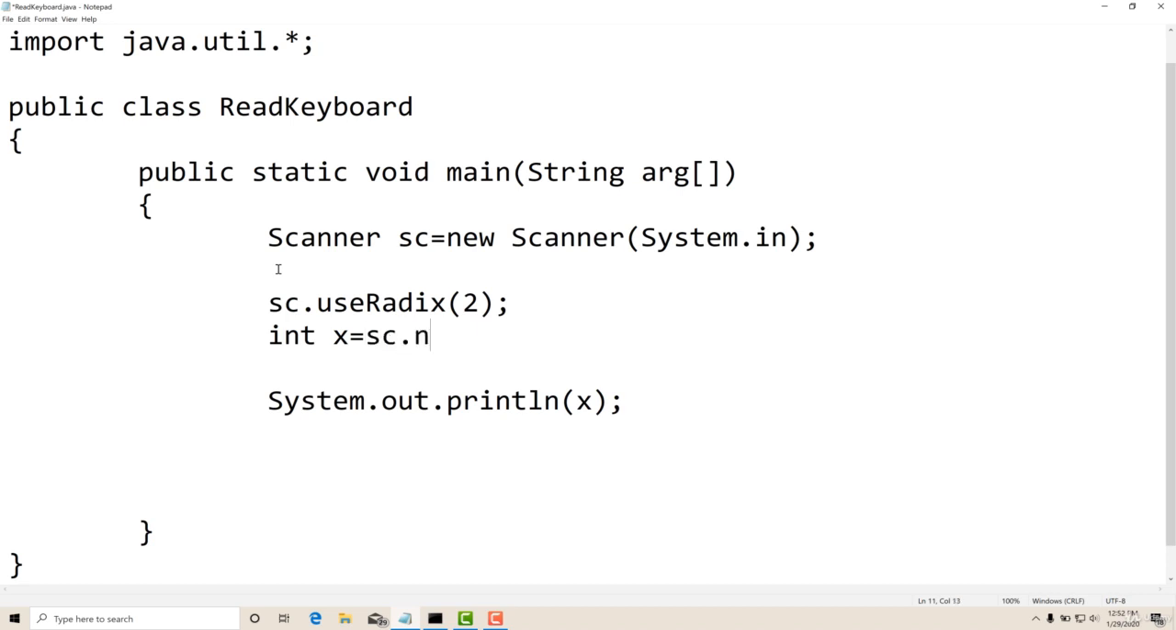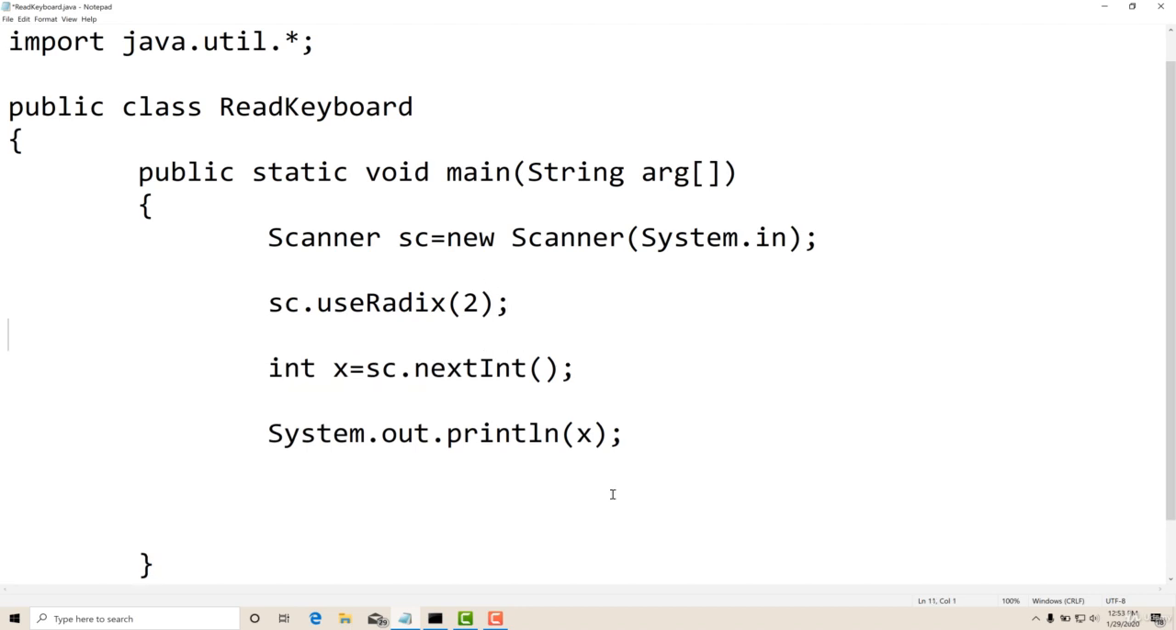Now I will say sc.nextInt. I want to read an integer value, right? So nextInt, and I will display it. So the integer will be displayed, and this display will be in decimal form, right? It is not in binary form, but I will be reading it in a binary form. It will be showing it in a decimal form. So I have set the radix like this.